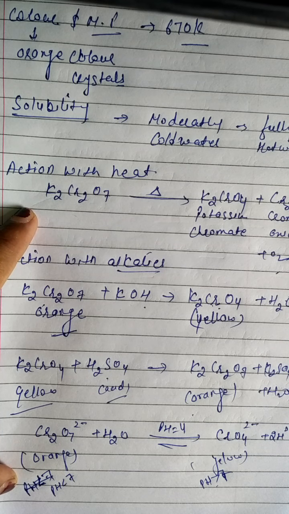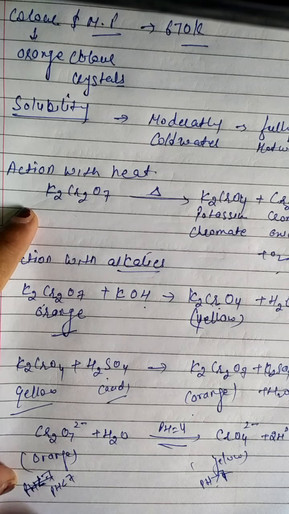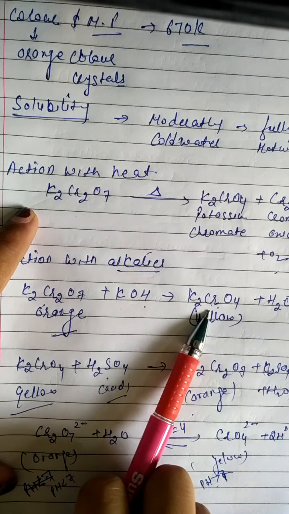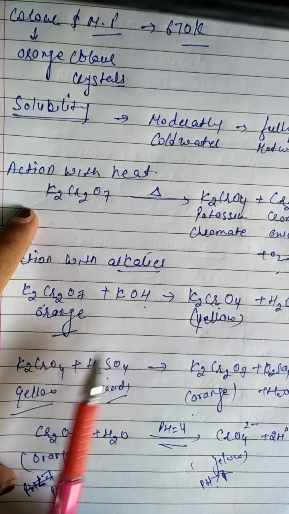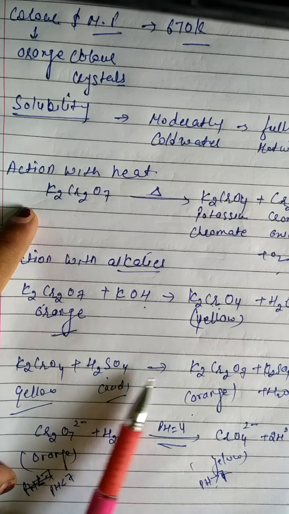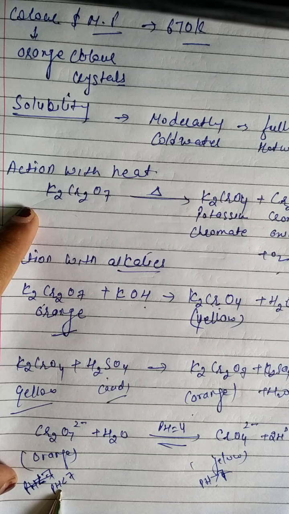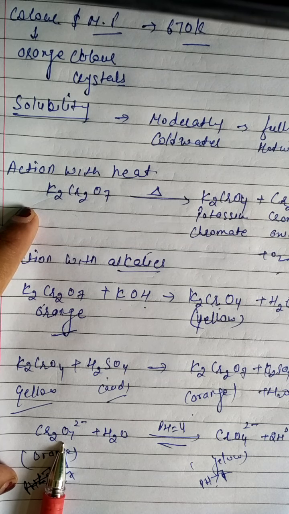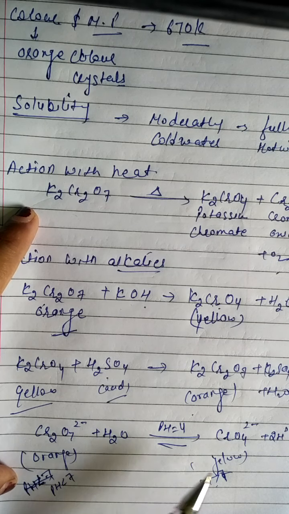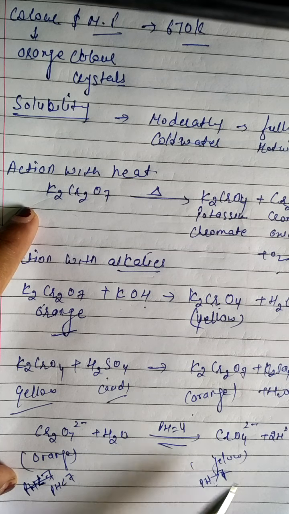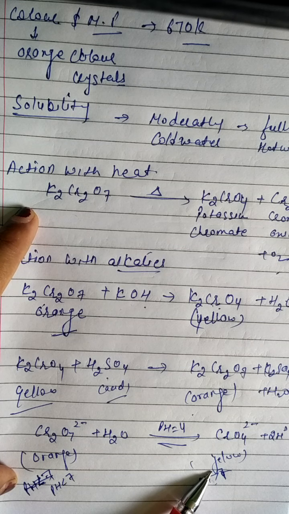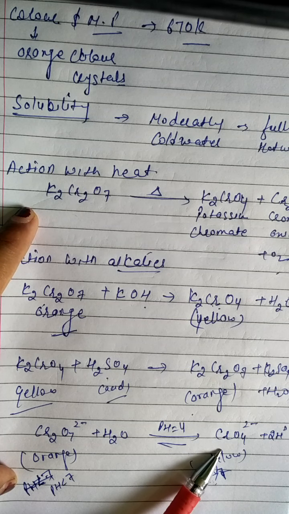How do they convert their colors when they react with the base and acid? When the dichromate reacts with the base, it forms a chromate, and that is of a yellow color. And when the chromate reacts with the sulfuric acid, it forms dichromate, the orange color. When the pH value is less than 7, it means an acidic solution, and it forms the dichromate ion. When the pH value is greater than 7, it means yellow ions, that is chromate ions. Clear?